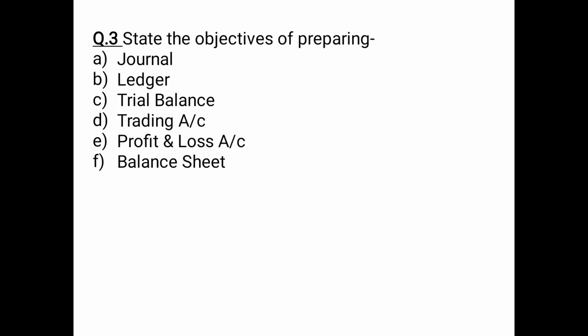And then the last question, question number 3, you have to state the objectives of preparing. Number 1, journal. Journal is prepared to record the financial transactions in an entry form. Then ledger. Ledger is prepared to classify similar nature transactions in an account form. Then trial balance. Trial balance is prepared to summarize the balances and to check the arithmetical accuracy. Then trading account. Trading account is prepared to calculate gross profit or gross loss. Profit and loss account. Profit and loss account is prepared to calculate net profit and net loss. And balance sheet. Balance sheet is prepared to know the financial position of the business.